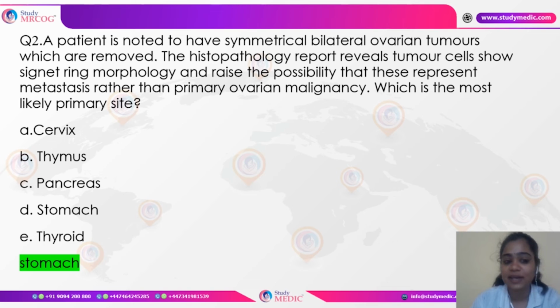So we see that for Krukenberg's tumor, the most common primary comes from the gastrointestinal tract, and that too primarily from the stomach. Also it could come from gallbladder, pancreas or intestine, but primarily it is from the stomach. Secondaries to the ovaries are also possible through the breast. So either it can be a breast cancer, but most commonly it is the GI tract and the stomach.